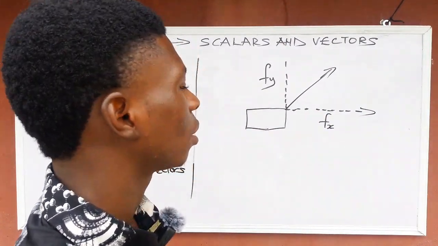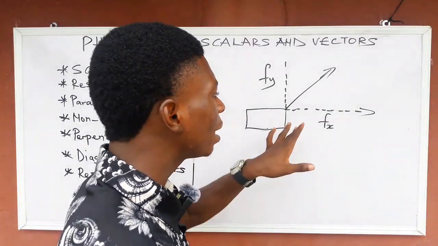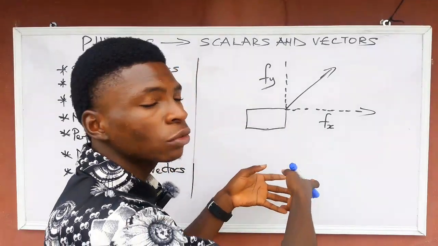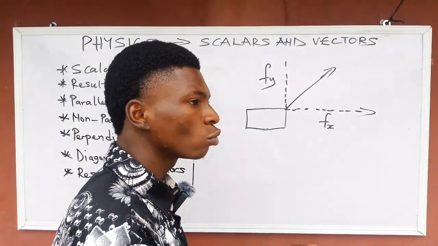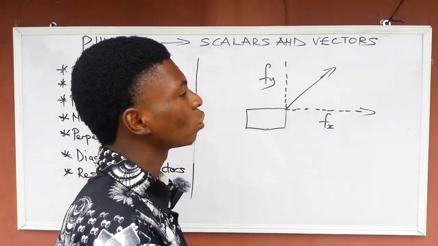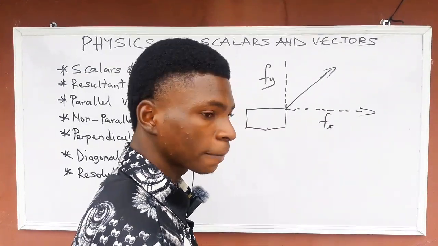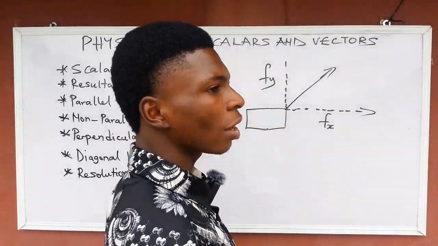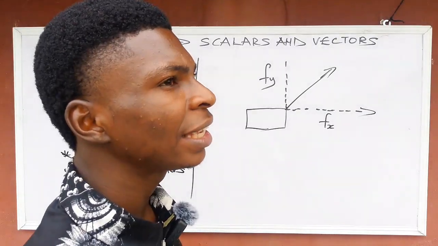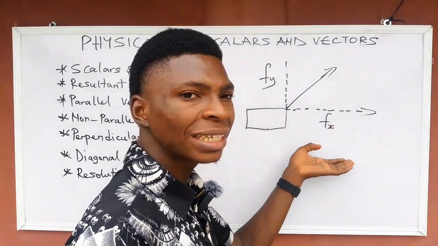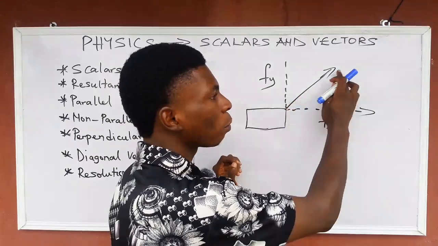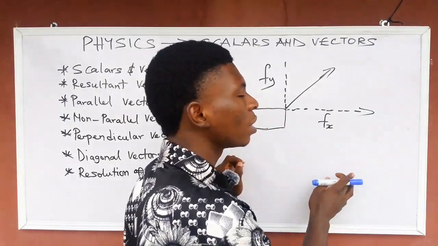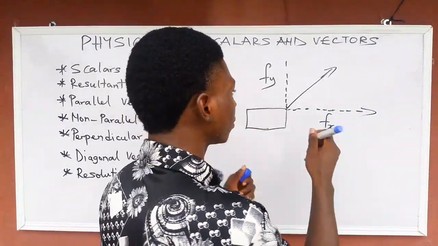So if you are asked to resolve it, resolution means calculate the effect of the force continuing the motion of this thing, and the force trying to raise this thing up. That's the meaning of resolution of vectors. If they ask you to resolve it horizontally or resolve it vertically, JAMB can give you a question that a bag is being dragged on the floor and the rope is inclined to the ground. I will represent this horizontal line as the ground. It's inclined to the ground at 30 degrees.